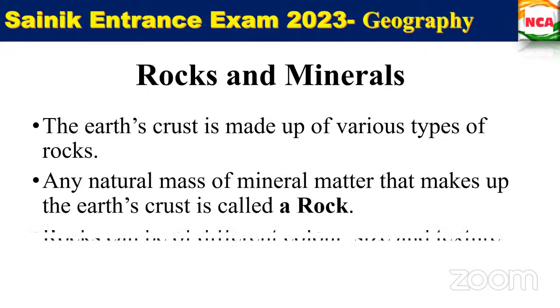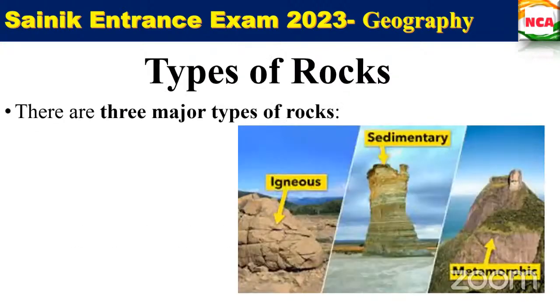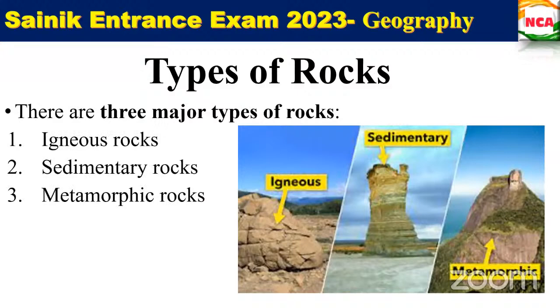Yesterday itself we have seen that. Based on that, we have three major types of rocks, that is igneous rocks, sedimentary rocks, and metamorphic rocks. Is this clear till now? Shall we move on to igneous rocks? Yes, ma'am.